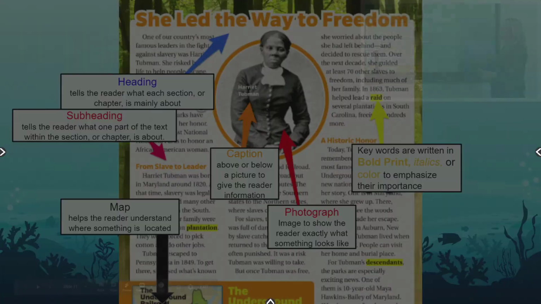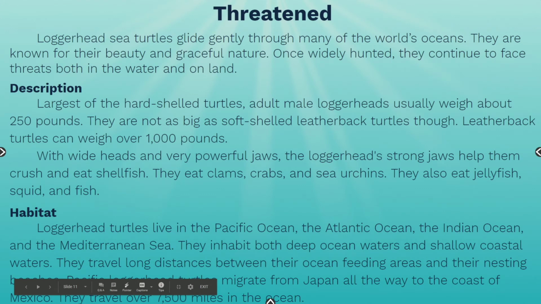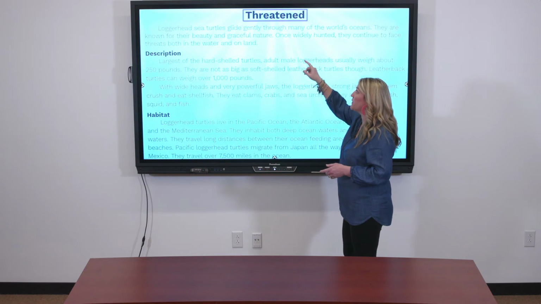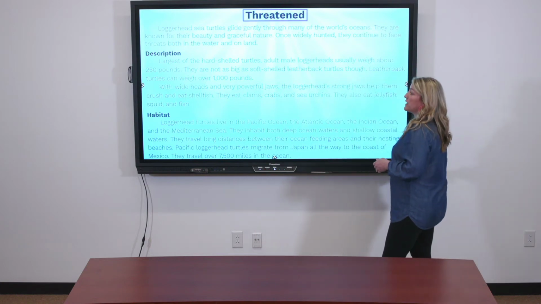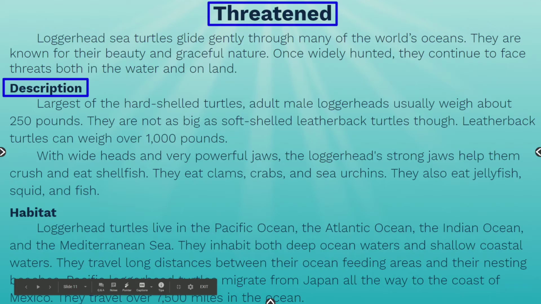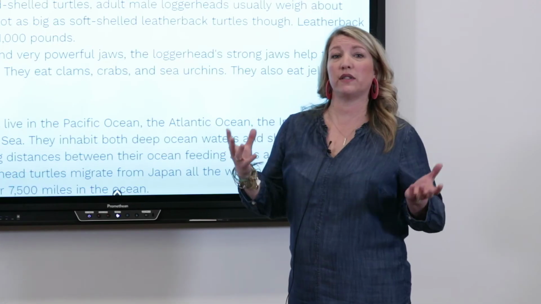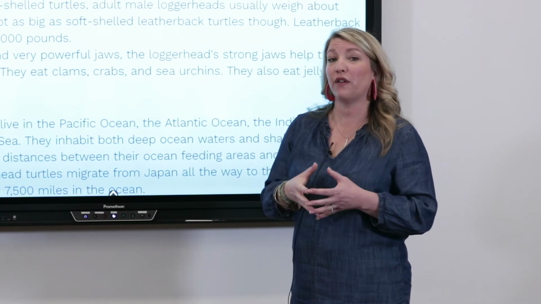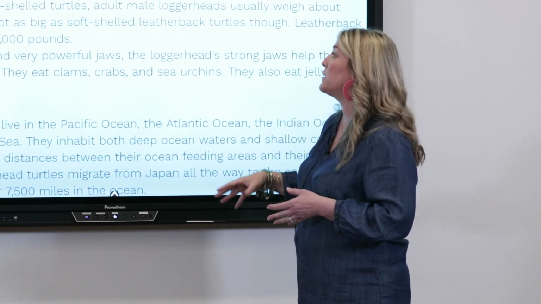So looking back at our passage, we have the heading or our title, which is Threatened. You can see I put a big box around that. And then we also have subheadings. Description and Habitat are two of them. And so that also just gives us as a reader more attention to focus specifically on those sections.